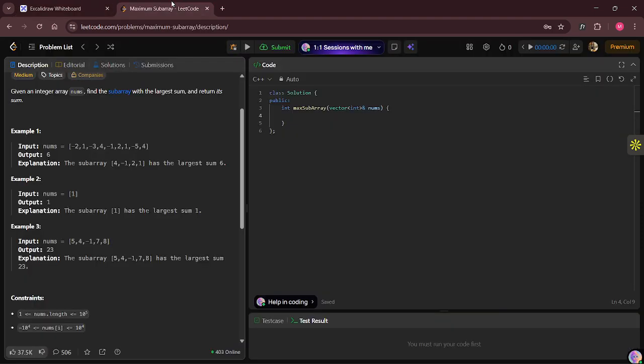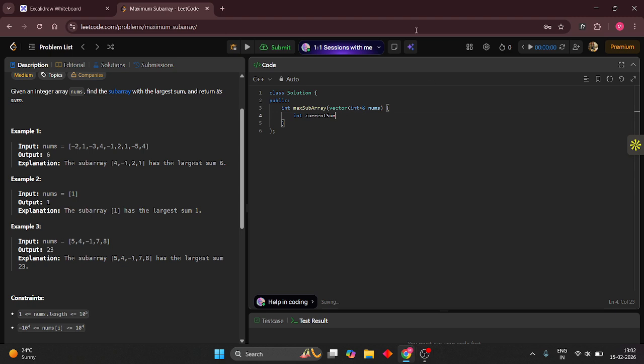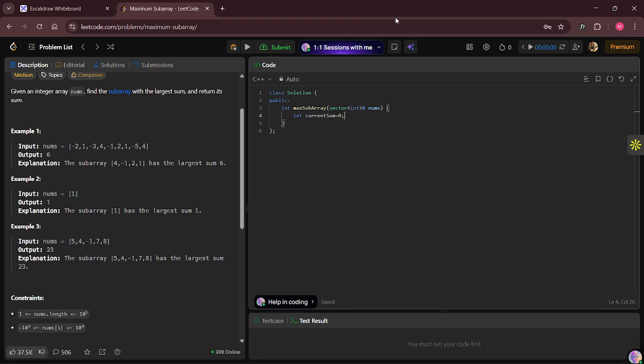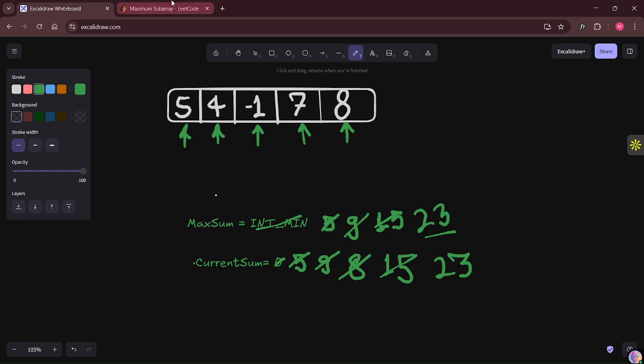So let's go to the code and we are going to follow the same approach, whatever we did in the dry run. We're going to do exactly the same thing, same variables, and everything is going to be the same. So first of all, I'm going to take a variable as we took there. First one is our current sum. Let me check I'm recording it or not. Yeah. Current sum, this is going to be 0. Then I'm going to have our max sum, which is going to be initialized with int min, as we did here, exactly the same way, right?